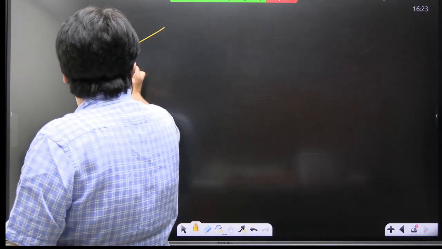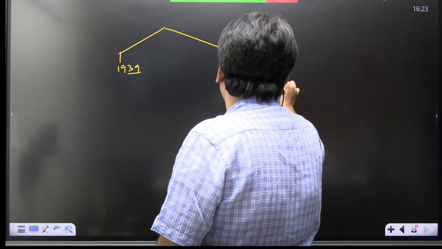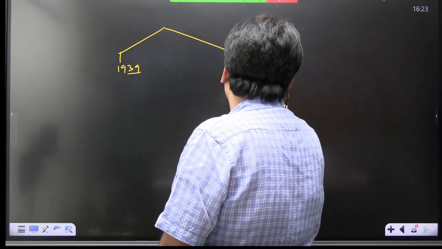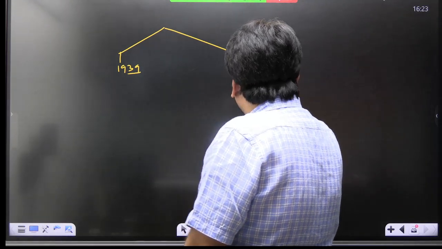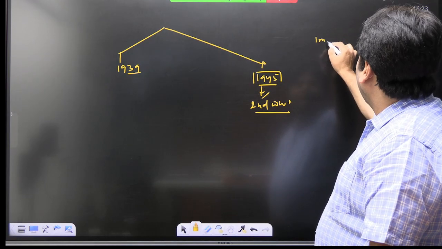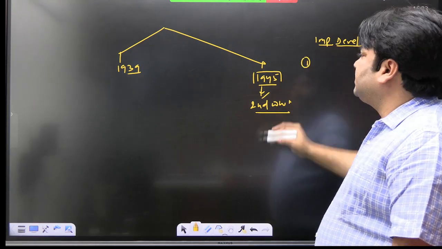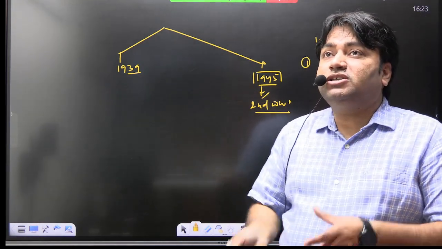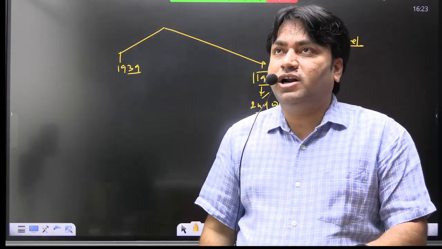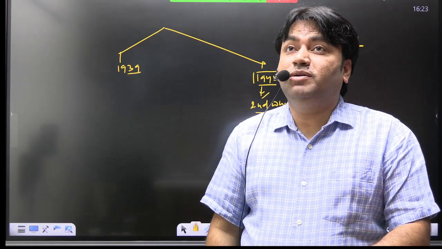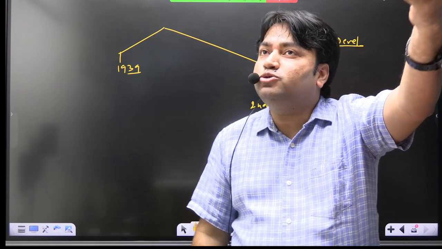Look here, this is the time period, 1939 to 1945. Here we see the Second World War ended, and now after the end of the Second World War there are important developments. And what are those important developments? The process of decolonization will start, or it will become more fast or rapid. Decolonization had already started in the 18th century.